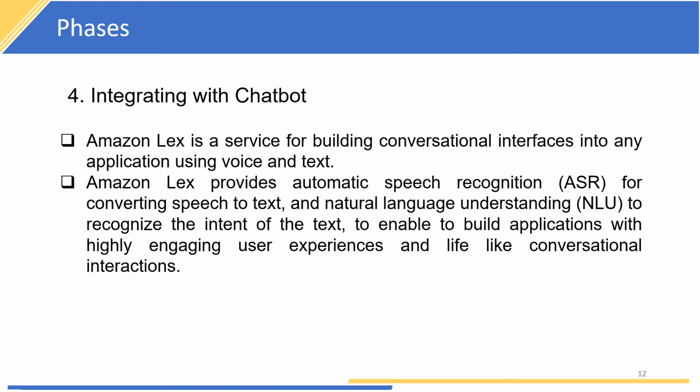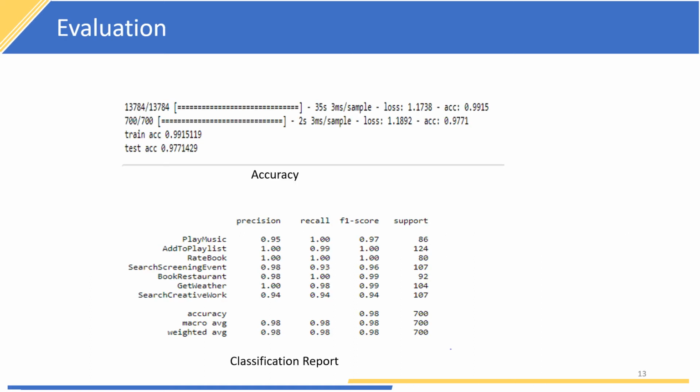In the evaluation part, the training accuracy obtained is 99.15% and the test accuracy is 97.71%, which is very impressive. Also, a classification report has been made which contains the precision, recall, and F1 score, and we can see that among all the 7 intents, the results are between 95% and 100%, and the overall weighted accuracy obtained is nearly 98% across all the intents.